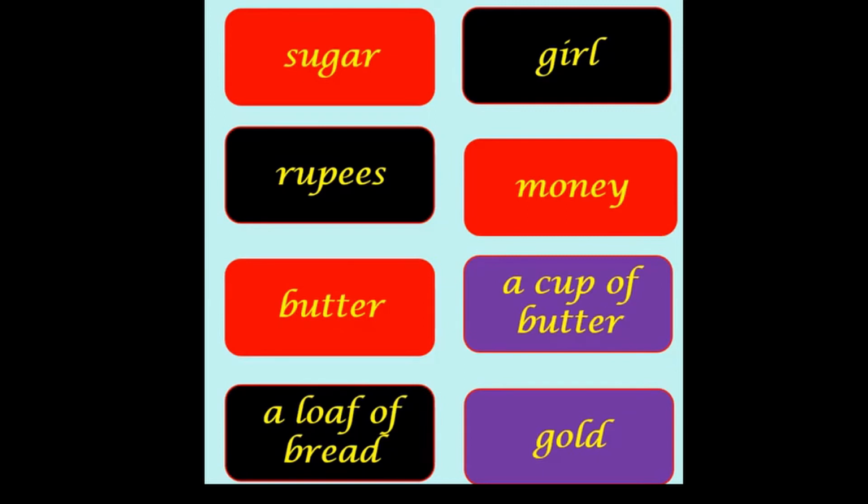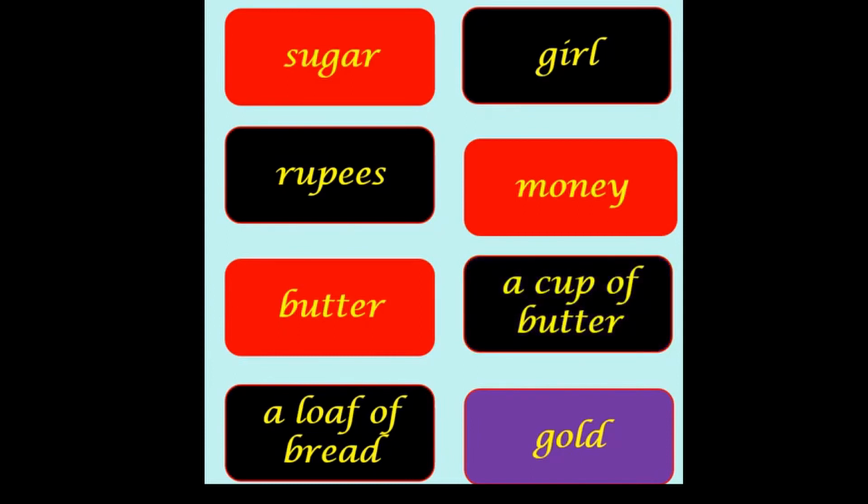Next is a cup of butter. Students, butter you cannot count, but you can count a cup of butter. You can say, I have 1 cup of butter or 5 cups of butter. So it is a countable noun. Okay? Now the last one is gold.